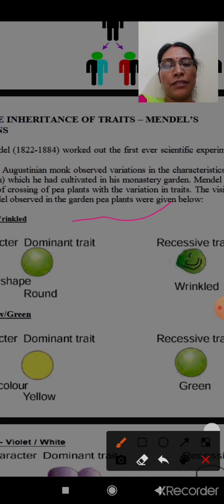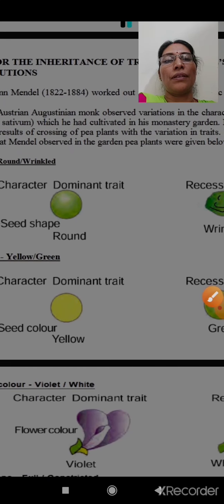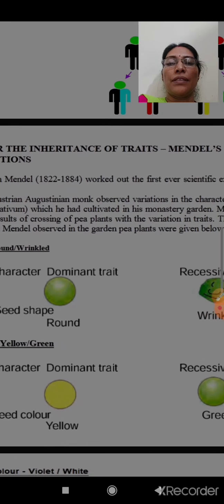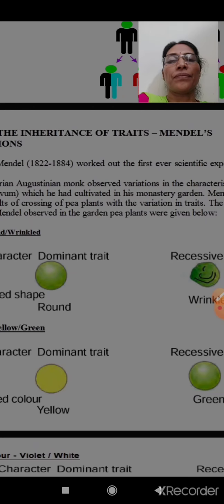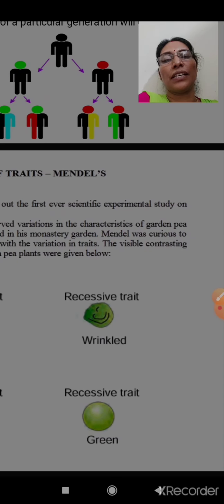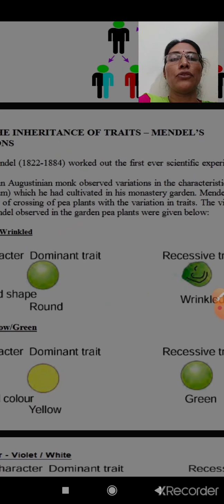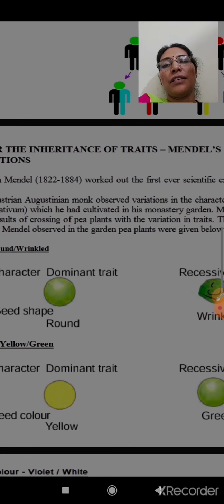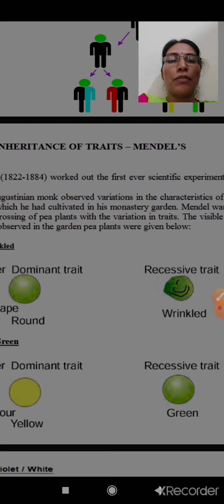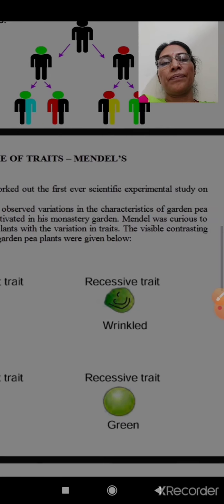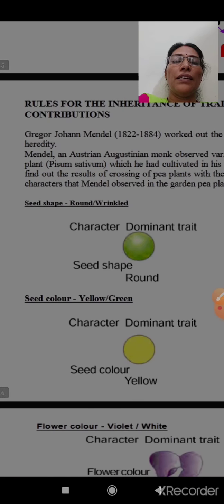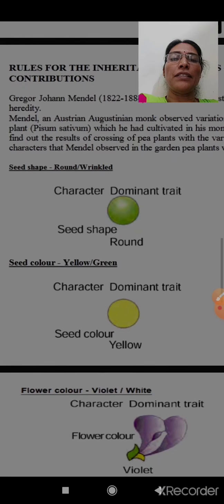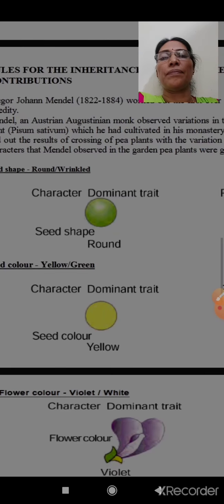His experiments in pea plants proved that the traits or characters are transferred from parents to offspring during the time of fertilization, during gamete formation and reproduction. So we can see here he experimented in pea plants with different traits.